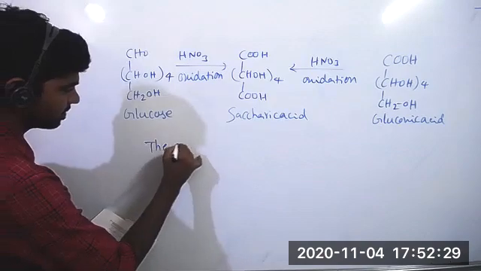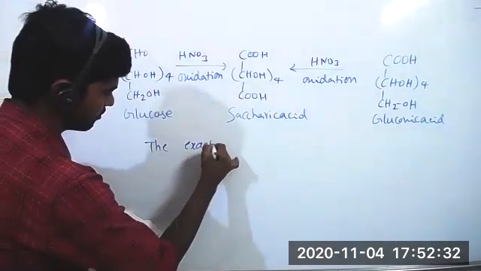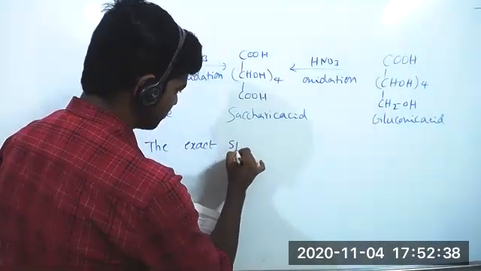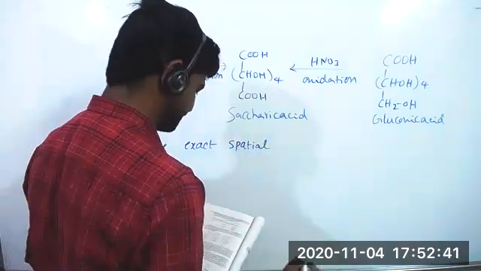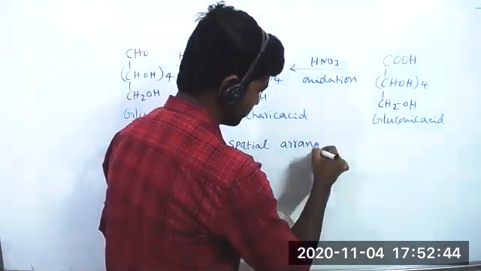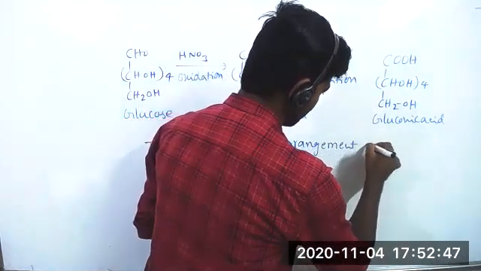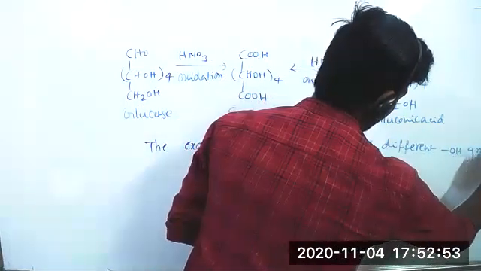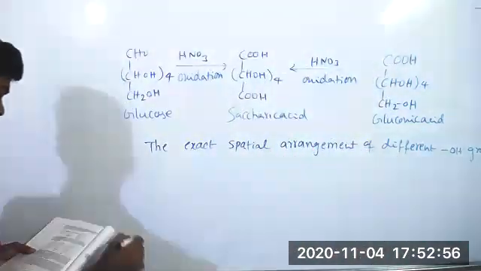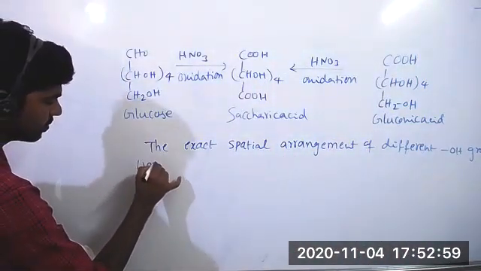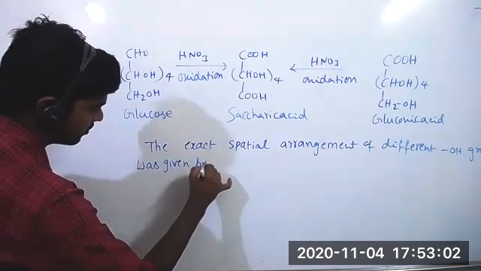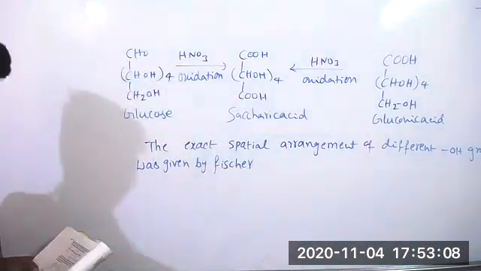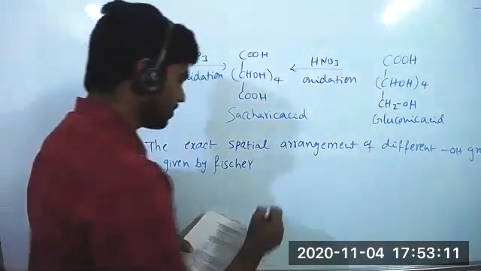At this point, the exact spatial arrangement of the different OH groups was given by Fischer after studying many other properties.